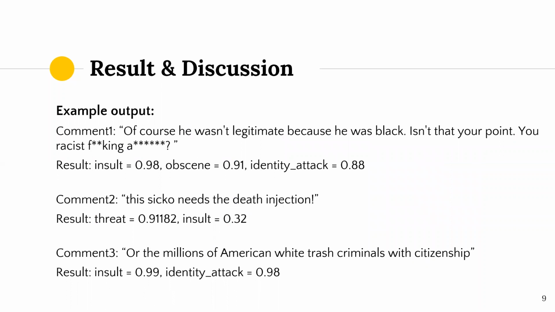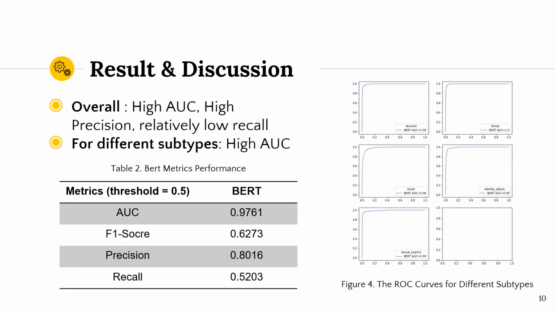In order to have a clear view of the performance of our model, we selected several sentences that were classified as toxicity subtypes. From these 3 examples, we can see that our model can correctly classify each comment to its relevant subtypes. For evaluation, we use AUC, F1 score, precision, and recall as metrics, computed weighted averages across all the classes, and got the overall results as below. As you can see, our model achieved a high AUC and high precision, but got a relatively low recall and F1 score. Meanwhile, as figure 4 shows, our model got a high AUC score for all the subtypes.